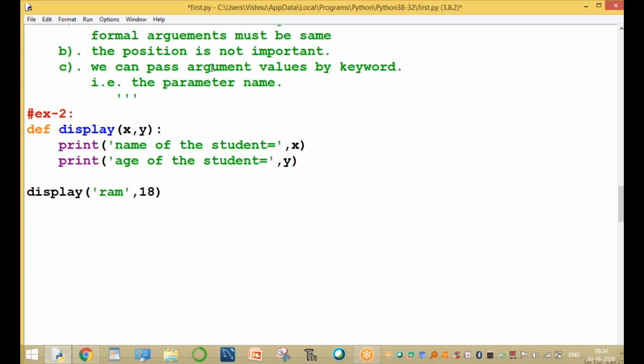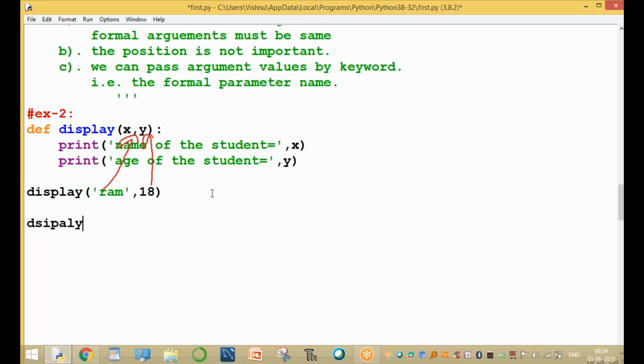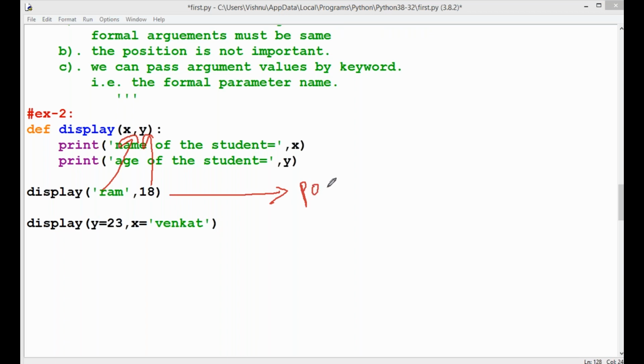Why, sir? We can pass the argument values by keyword. These are the keywords, that is, the formal parameter names. Here the x value is Ram. Here we are calling the function with x value Ram and y value 18. So, clear? This is called a positional argument. For example, we are calling it another way: display of y equal to 23 and x equal to, for example, Venkat. The first time calling, this is called a positional argument. Clear, guys? Okay, all of you know.